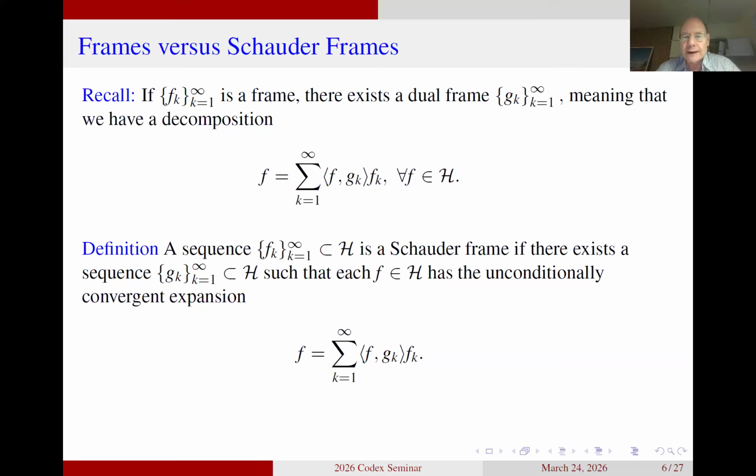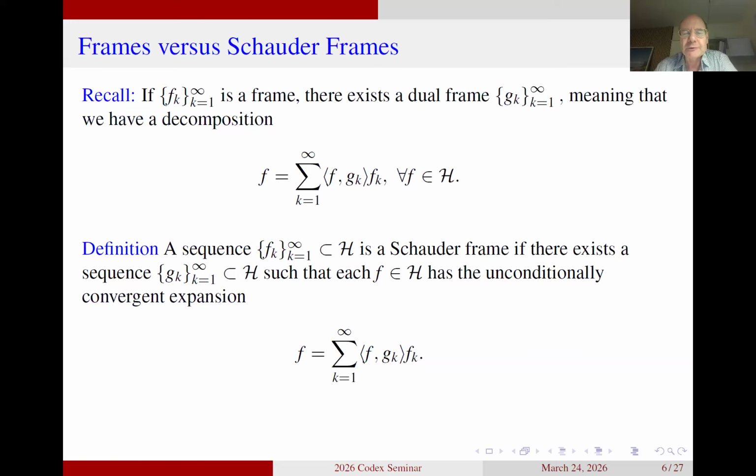If you look at Gabor frames, or Gabor systems at critical density, there are cases where you don't get frame decompositions, but you might get decompositions that look like frame decompositions but are not based on frames. So there are motivations in the literature for considering Schauder frames. But as I admit openly to you, I'm not really an expert in it, because I have not been considering them very much.